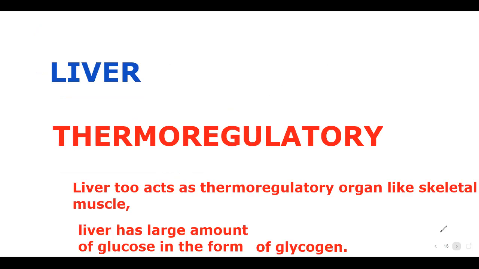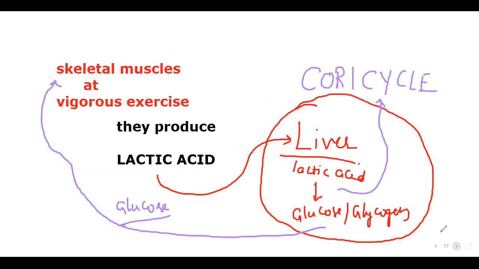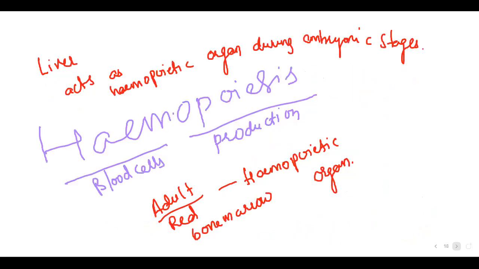The liver is a thermoregulatory organ like skeletal muscle because it has a large amount of glycogen. Whatever lactic acid is produced in skeletal muscle during vigorous exercise will come to the liver, be converted back into glucose or glycogen, and be sent back to the skeletal muscles. We call this cycle the Cori cycle.